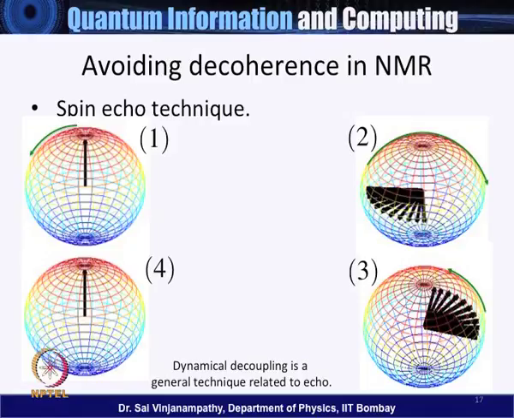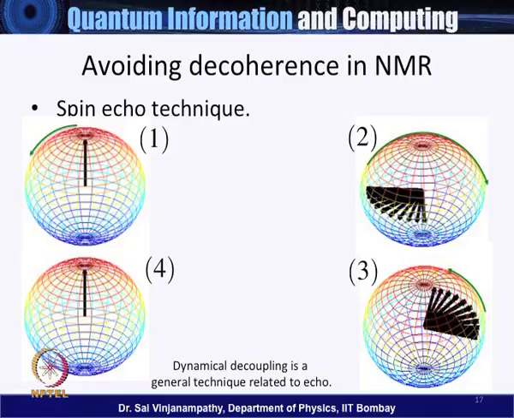So imagine that a nuclear spin is pointed along the north pole. The spin echo technique starts by rotating this nuclear spin along the minus y-axis, right? And then, as a consequence of their local environmental differences, the nuclear spins start fanning out. Once they fan out, what one does is apply a pi pulse, which rotates the orientation of all of these nuclear spins from the minus y to the plus y axis in this diagram.